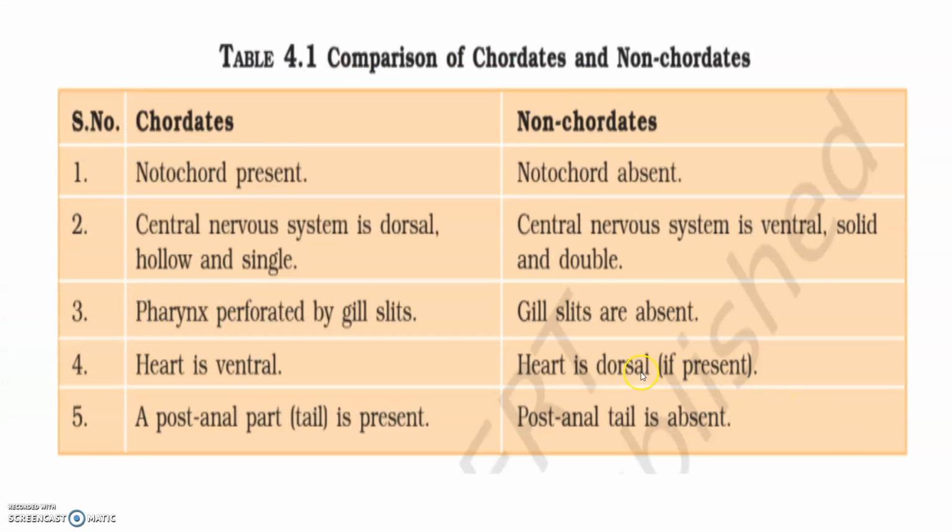Now when we compare chordates and non-chordates, we find that in chordates the notochord is present whereas it is absent in non-chordates. The central nervous system is dorsal, hollow and single in chordates, whereas it is ventral, solid and double in non-chordates. The pharynx is perforated by gill slits in chordates, whereas gill slits are absent in non-chordates. The heart is ventral in position in chordates, whereas it is dorsal in non-chordates. A post-anal tail is present in all chordates, whereas it is absent in non-chordates.